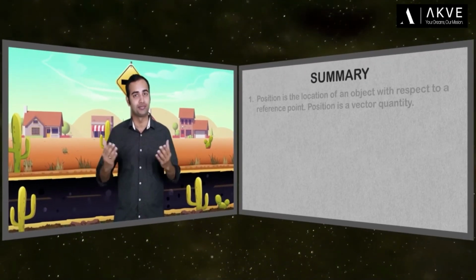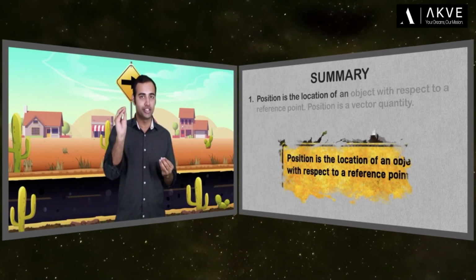And with that, guys, let's end our video today. I hope you got complete clarity on the concepts of position, path length, which is also distance, and displacement. In the next video, we'll talk about the concept of speed and velocity. Till then, let's summarize whatever we have learned so far.